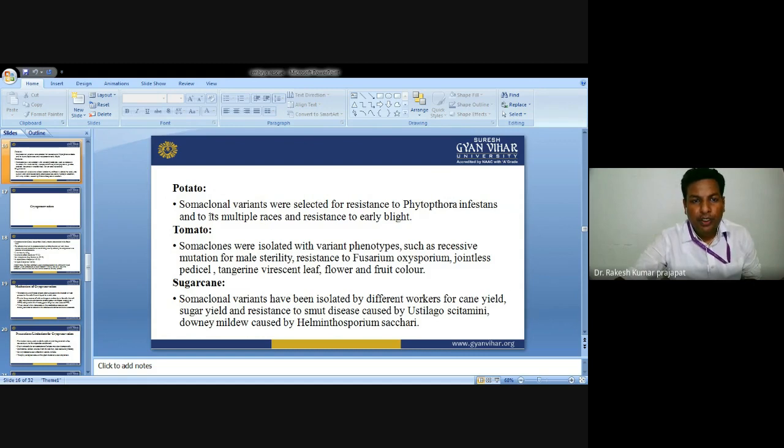Potato: in potato, some variants have been selected for resistance to Phytophthora infestans and its multiple races. Resistance to early blight has also been developed. In tomato, some clones were isolated with variant phenotypes such as recessive mutations for male sterility, resistance to Fusarium oxysporum, and jointless pedicels.